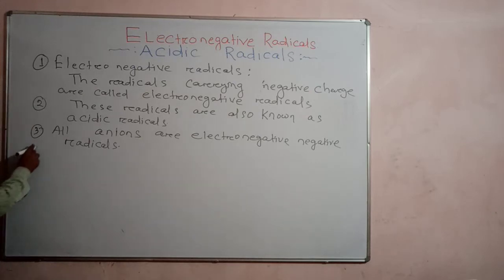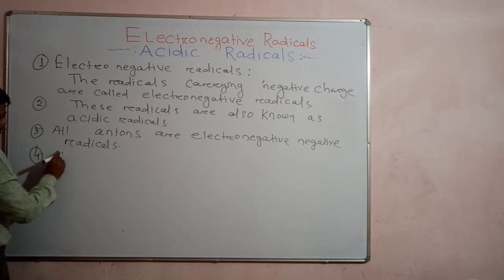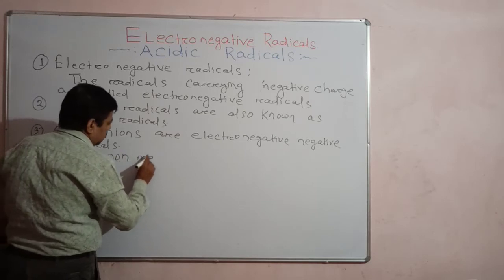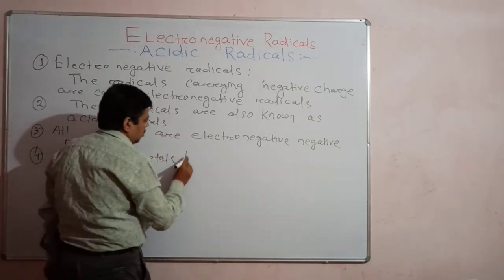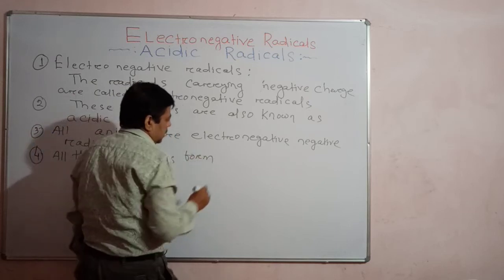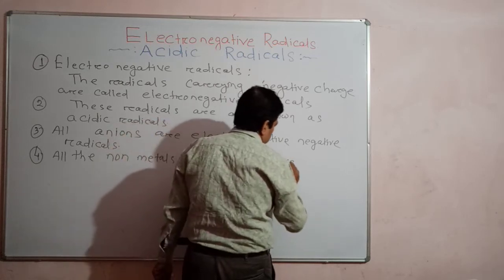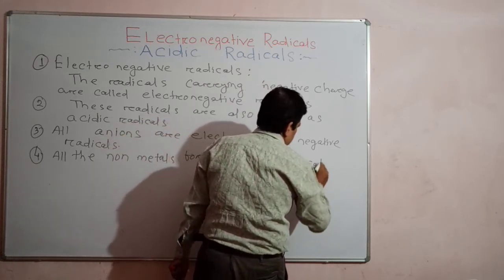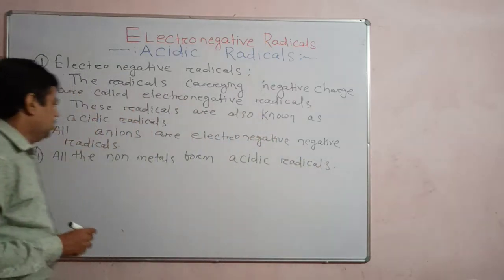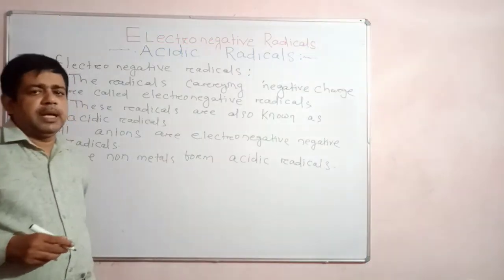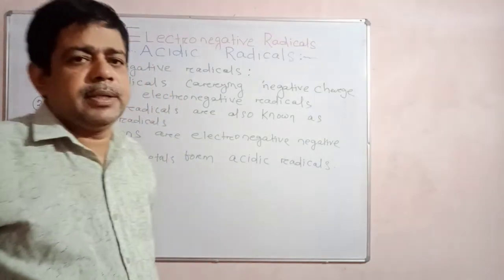And all the nonmetals form which radical? Acidic radicals. Understand? So these are also important. They are another part of the compound. A compound consists of two parts: one is the electropositive radical, another is the electronegative radical. Right?